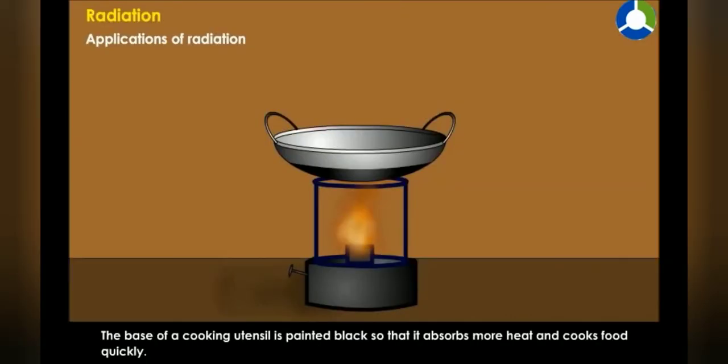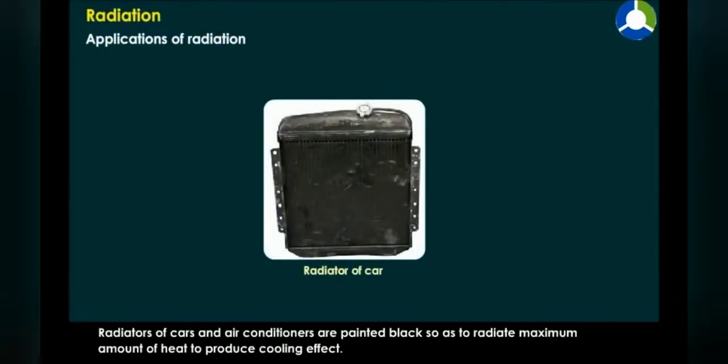The base of a cooking utensil is painted black so that it absorbs more heat and cooks food quickly. Radiators of cars and air conditioners are painted black so as to radiate maximum amount of heat to produce cooling effect.